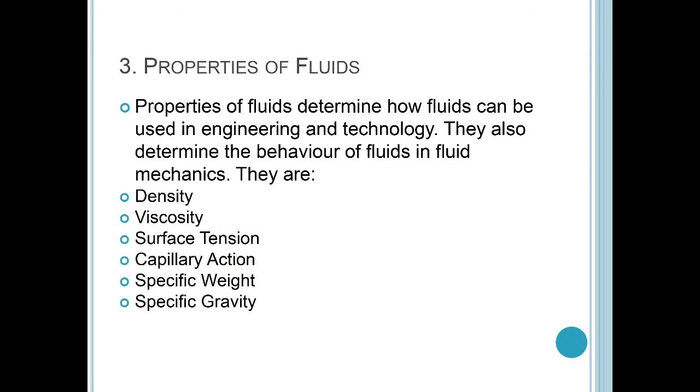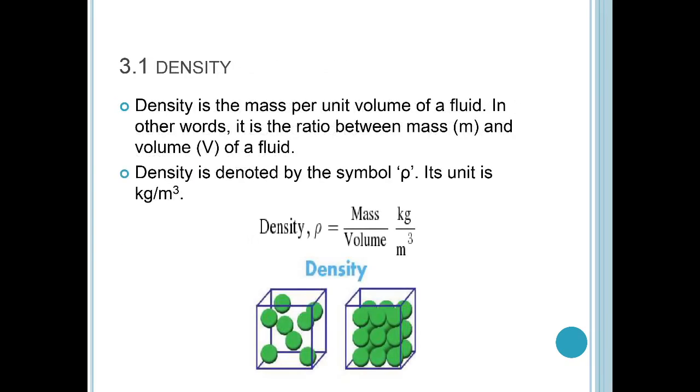Next, we are going to fluid properties. Fluid properties are physical quantities which determine how a fluid can be used in engineering and technology. They also determine the behavior of the fluid in fluid mechanics. They may be listed as density, viscosity, surface tension, capillary action, specific weight, and specific gravity. We will see them one by one.